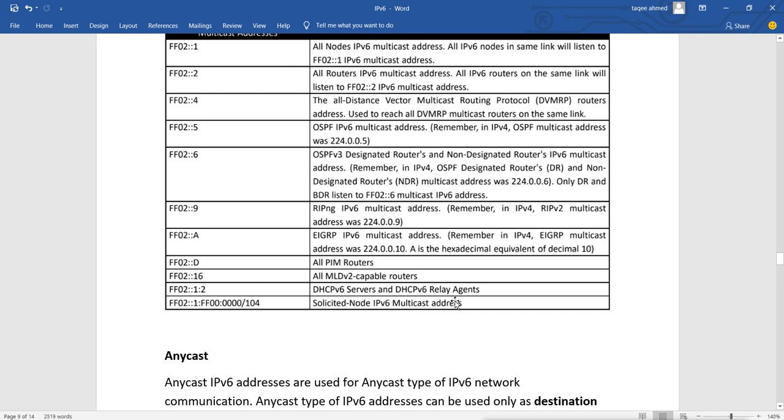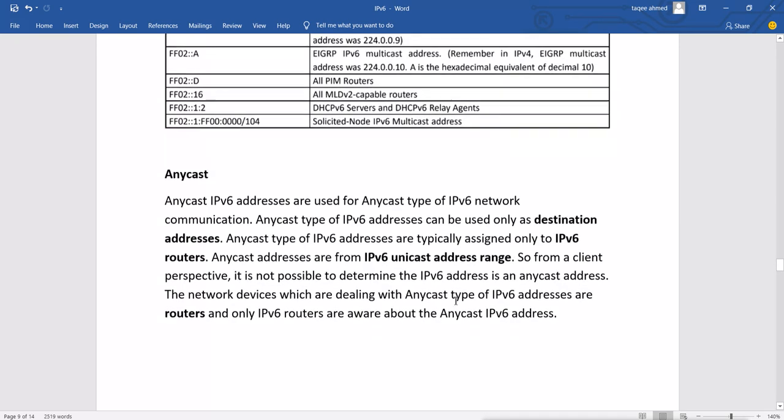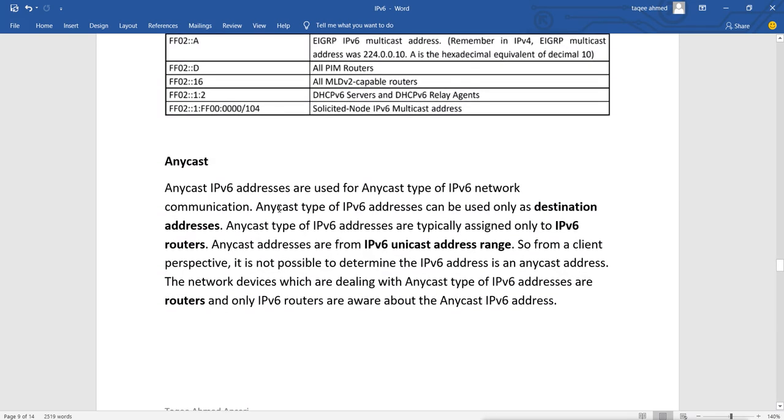Now after the multicast we have anycast. Anycast, we can say is like broadcast. Instead of broadcast we have anycast in IPv6, but anycast is also a type of multicast. Anycast IPv6 addresses are used for anycast type of IPv6 network communication. Anycast type IPv6 addresses can be used only as destination addresses, that means we configure it like an anycast address.